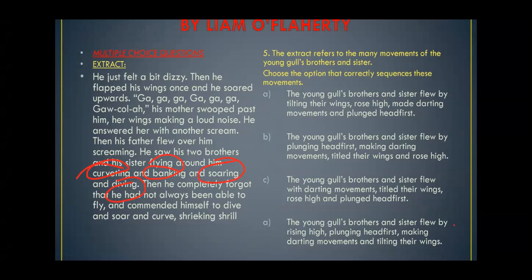Next is, the young seagulls, brothers and sister, flew by plunging head first, making darting movements, tilted their wings, and rose high. You have to tell the sequence. All the four options are same, but the sequence is different. The young seagulls, brothers and sister, flew with darting movements, tilted their wings, rose high, and plunged head first. The young seagulls, brothers and sister, flew by rising high, plunging head first, making darting movements, and tilting their wings. The answer would be C part. Fine, I am moving ahead.